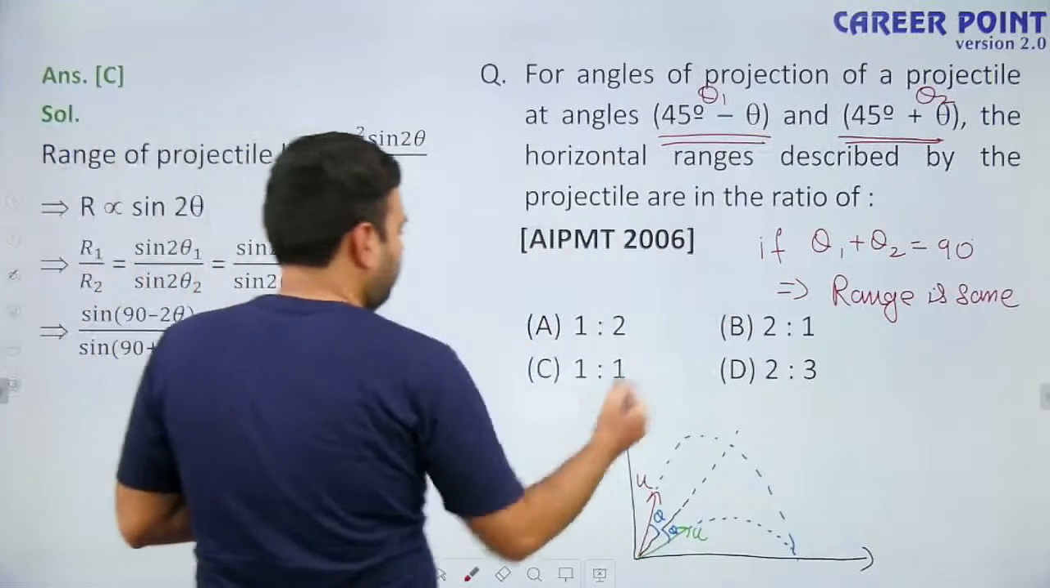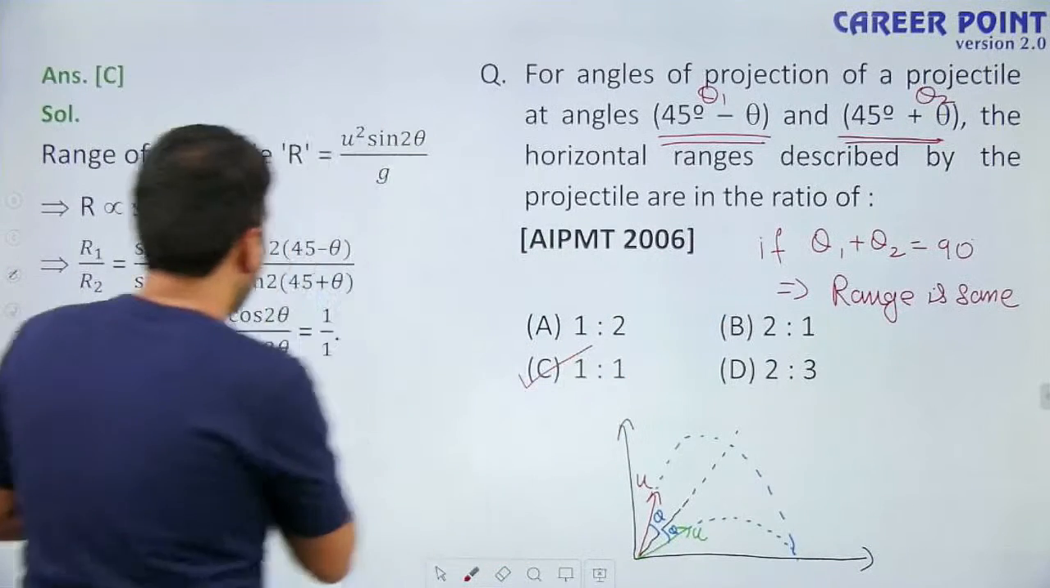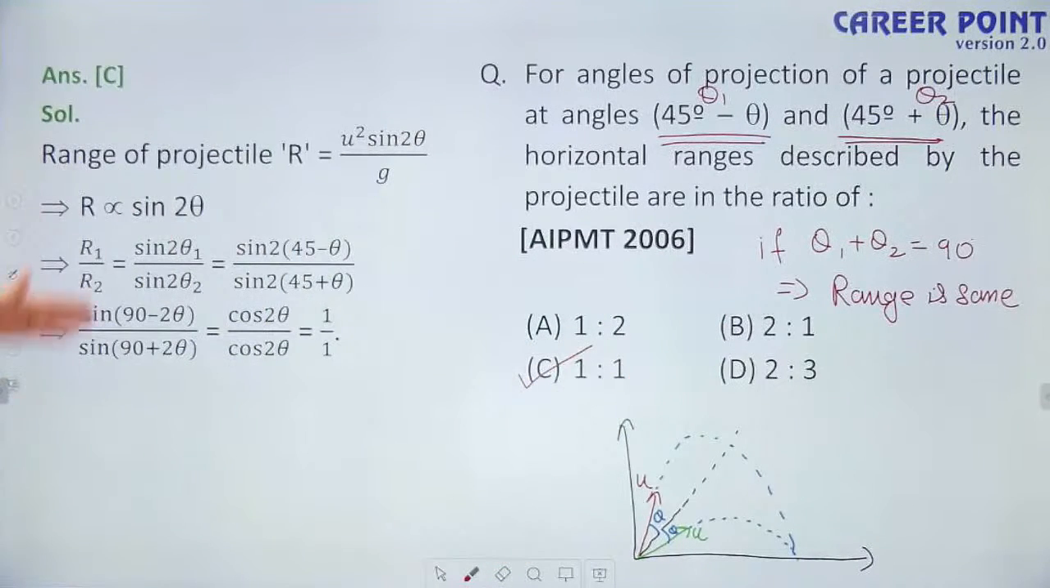Because the range is the same for both of them, their ratio will be 1:1. You can also use the formula, and you will get R1 to R2 equals 1:1.